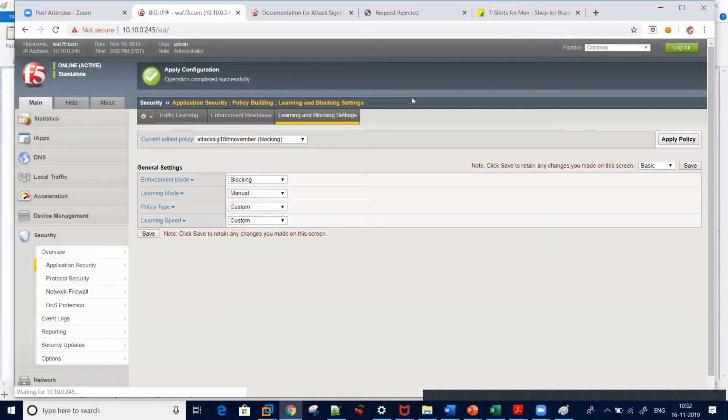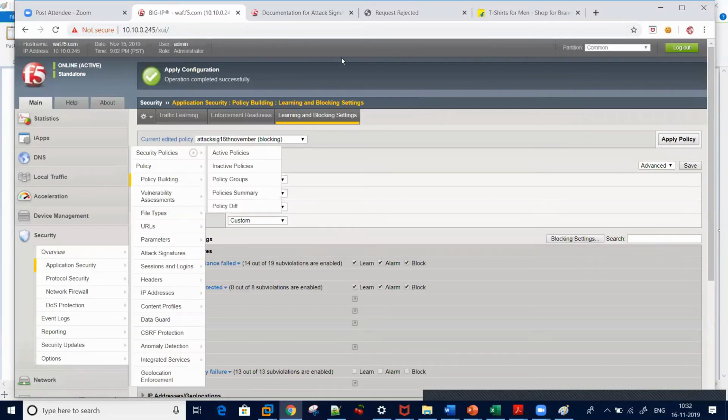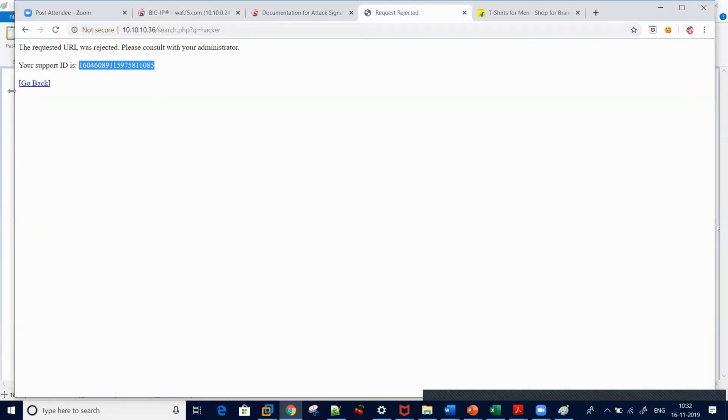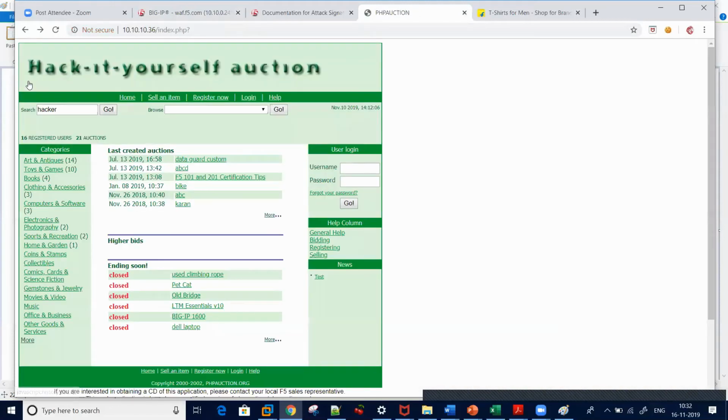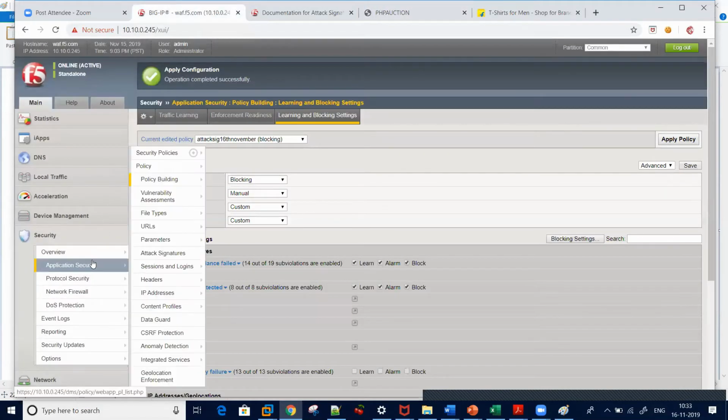Let's see if we will get it or not. I will go back. In the password field, I will enter A, B, C, D, and I will select go. Let's see what will happen. Do I get any alerts?